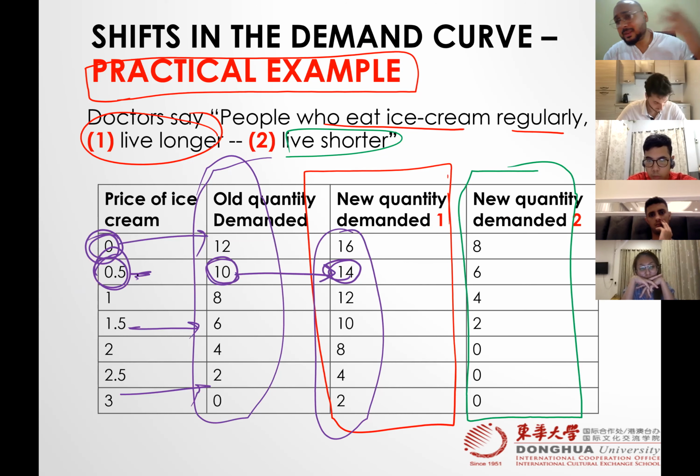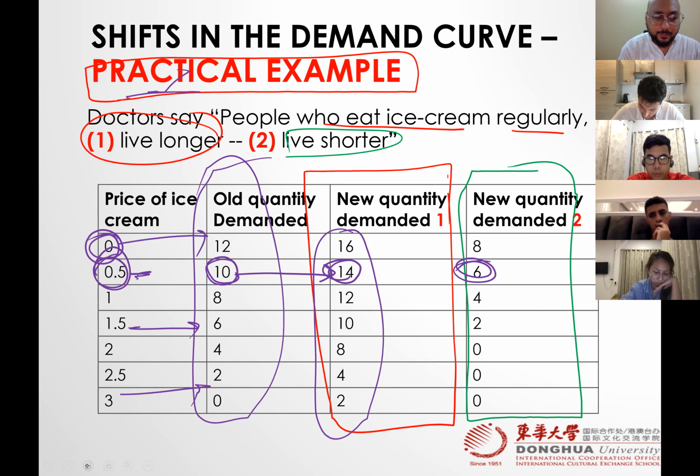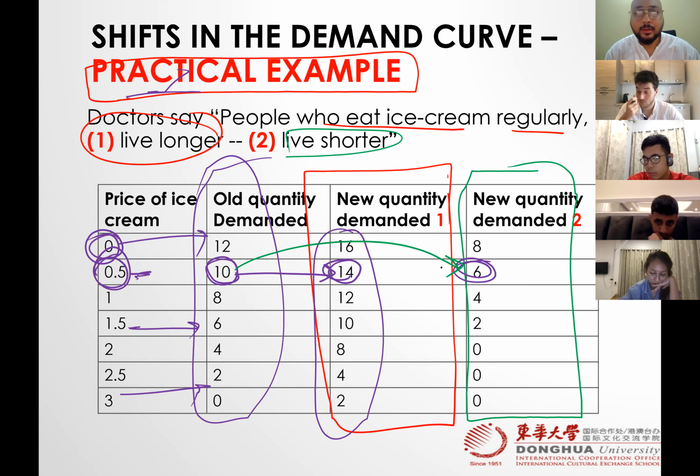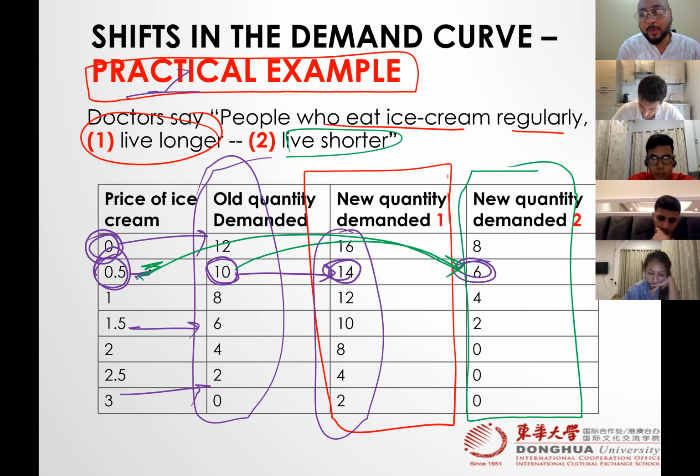It means the reason is something else due to this research, right? Or in this case scenario, from 10 to 6, people live shorter lives, so they decrease their consumption. So the price is the same, still 0.5, now they are consuming only 6. Previously the price was still 0.5, they were consuming 10.